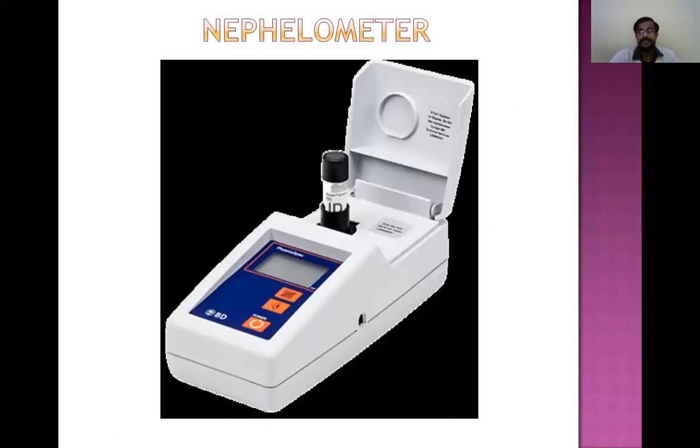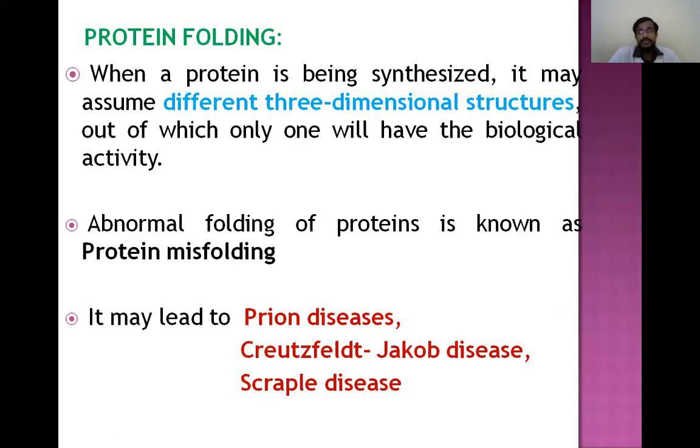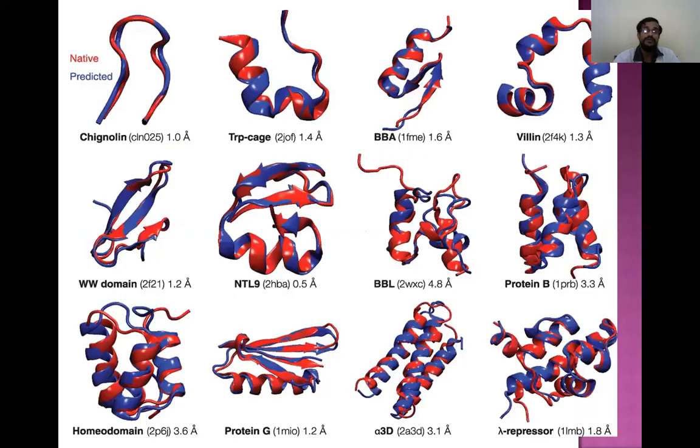Nephelometry is another method of quantitative estimation of proteins. And the small remaining topics: protein folding. When a protein is being synthesized, it may assume different three-dimensional structures, but only one will have the biological activity. The abnormal folding of protein is known as protein misfolding. It may lead to different diseases like prion diseases, CJ disease and Scrapie. So these are the different ways of protein folding and misfolding.